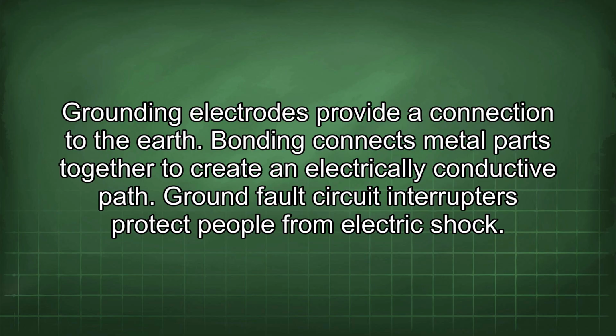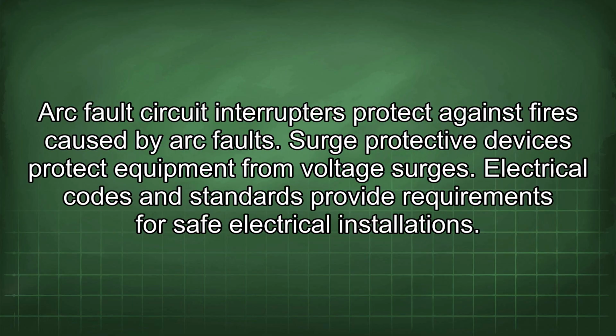Bonding connects metal parts together to create an electrically conductive path. Ground fault circuit interrupters protect people from electric shock. Arc fault circuit interrupters protect against fires caused by arc faults. Surge protective devices protect equipment from voltage surges. The electrical codes and standards provide requirements for safe electrical installations.